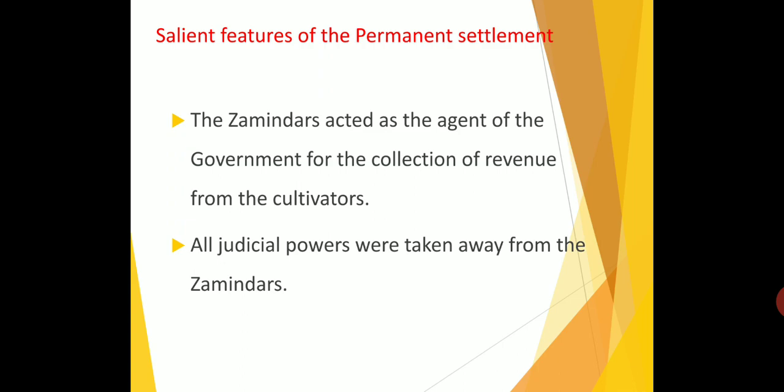So they gave 10 out of 11 parts of the revenue collected from the cultivator to the government. For example, if you are getting 11 rupees, 10 rupees you have to pay to the government, and only 1 rupee you can hold. So the Jamindar collected the tax and paid 10 rupees to the government. All the judicial power was taken away from the Jamindar. In that period, judicial means judgment, and the Jamindar held judicial power, but in the permanent settlement, Lord Cornwallis removed all the judicial power from the Jamindars.